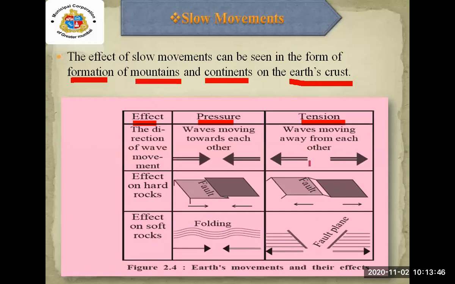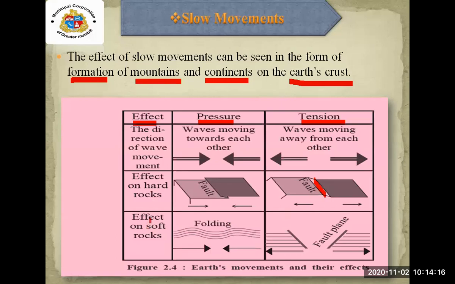Now see the third column. Whenever the waves are in opposite directions, what will happen? If there is a hard rock over there, you can see there is a gap in between. You can see the red color in between, which I am pointing out; that is known as the fault over there.